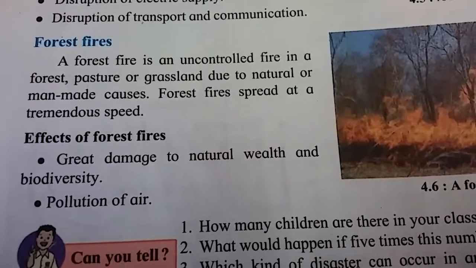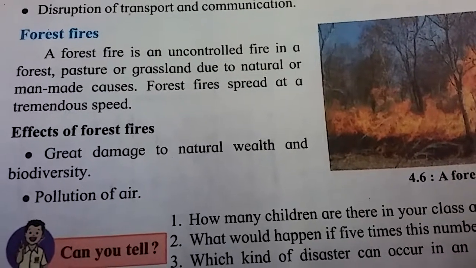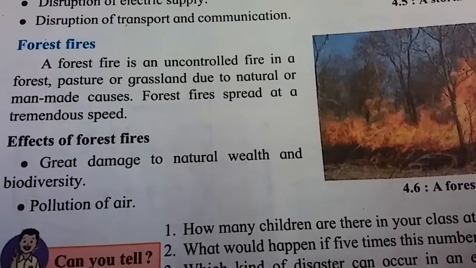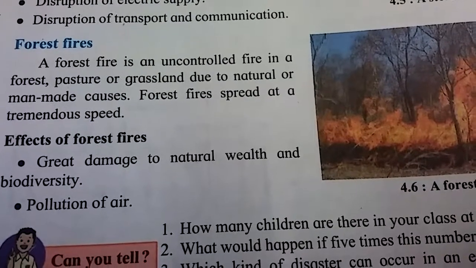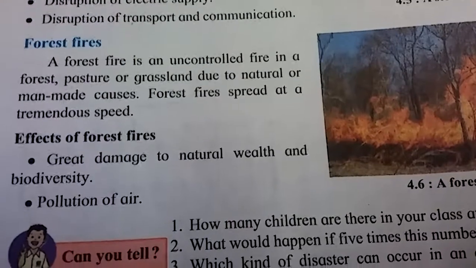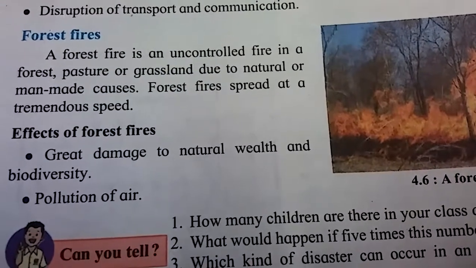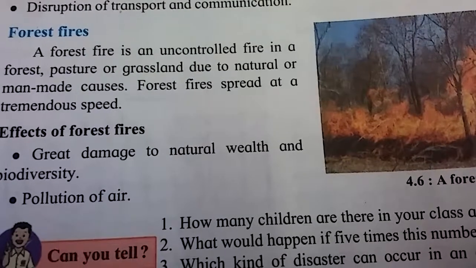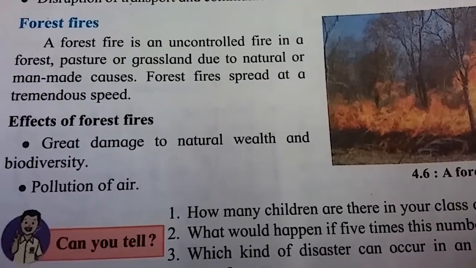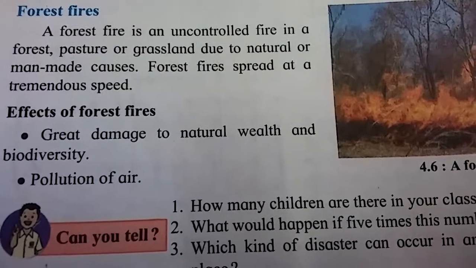Next is forest fire. A forest fire is an uncontrolled fire in a forest, pasture or grassland due to natural or man-made causes. Forest fire spreads at tremendous speed. See, forest fire is a natural disaster also.